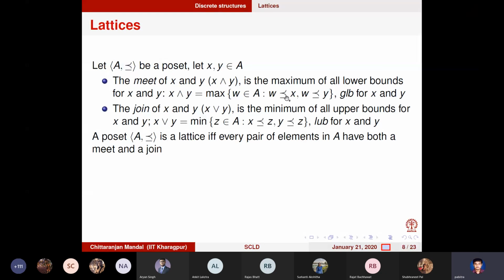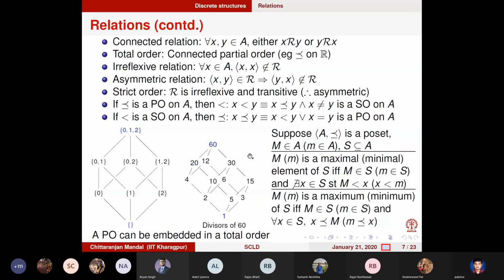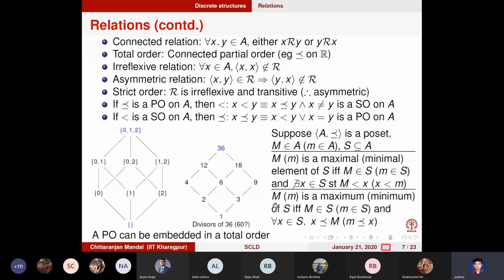So let's take this example. What is the meet of 12 and 18 in the right hand side diagram? What is the lower bound of 12? 1, 2, 3, 4, 6.